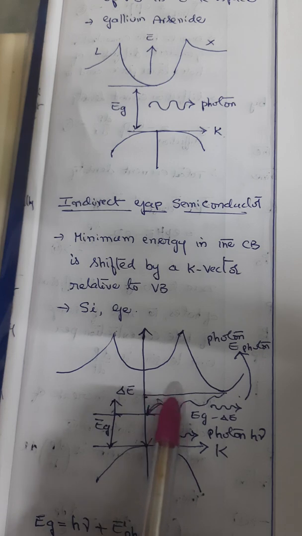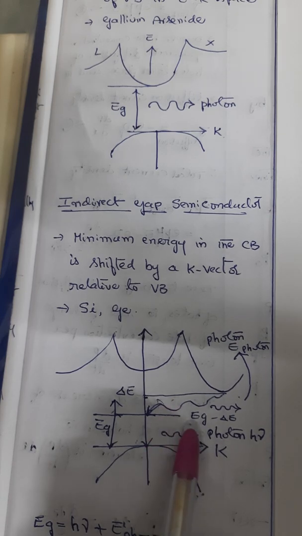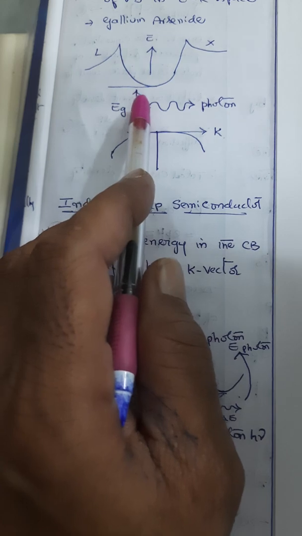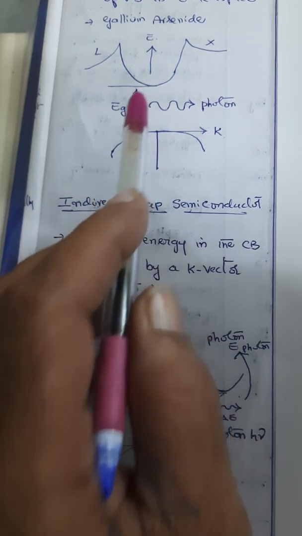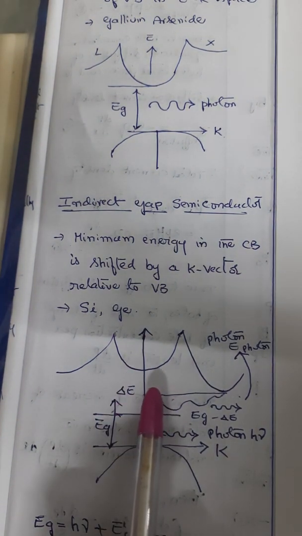Here, there is emission of photon along with phonon. So the emission of phonon leads to the rise of temperature of the material. If you look at direct band gap, recombination time, what we call the lifetime of charge carriers, is very less. Here, the lifetime of charge carriers is more.